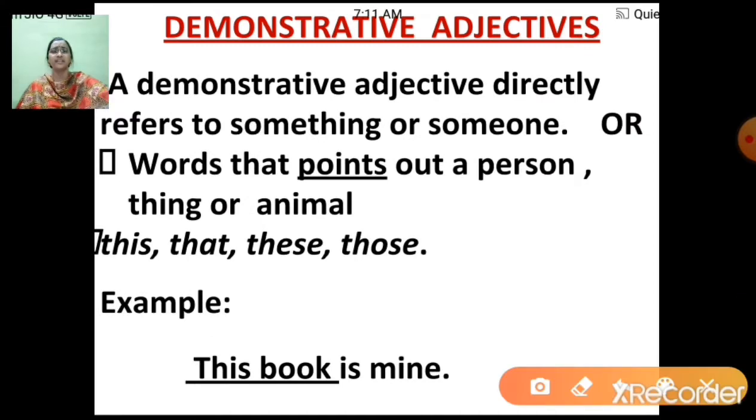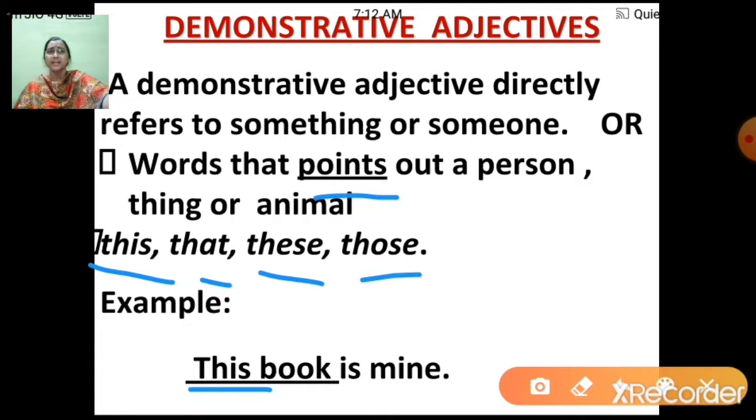Demonstrative adjectives directly refer to something or someone. Okay, now see students, the word demonstrative itself means demo, means show or point. So the words that point out a person, things or animals are called demonstrative adjectives, like this, that, these, those. Now let's understand this with an example. This book is mine. Now see, this, I'm pointing, this book is mine.